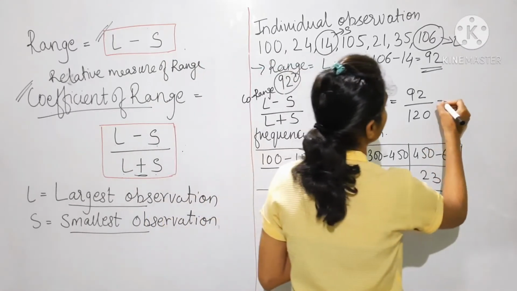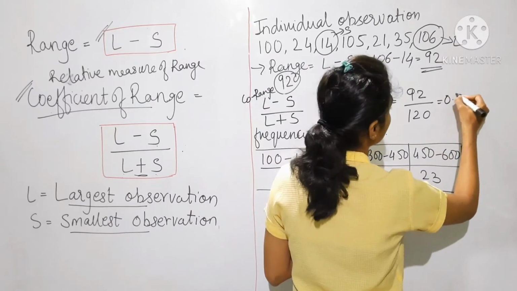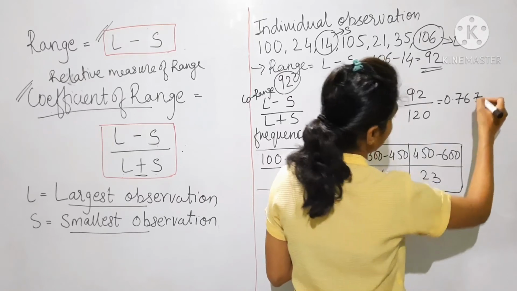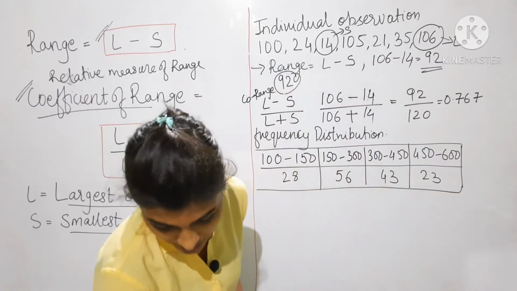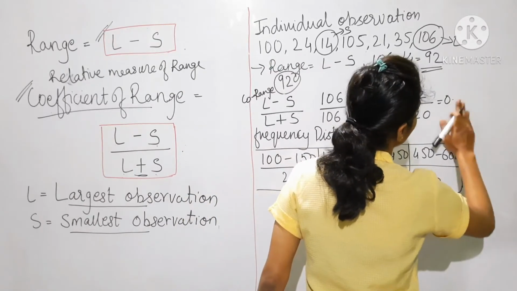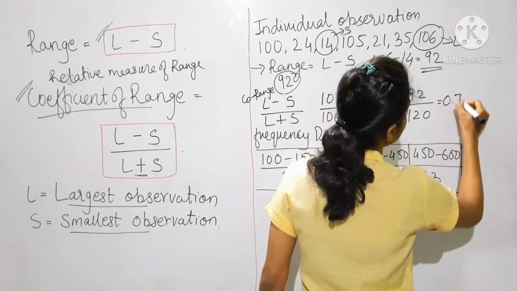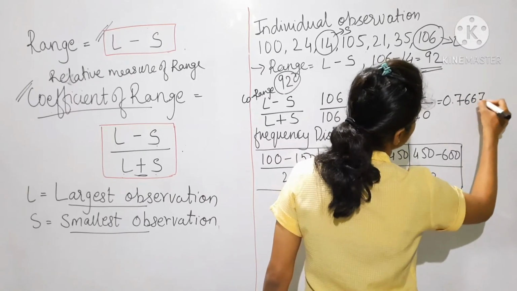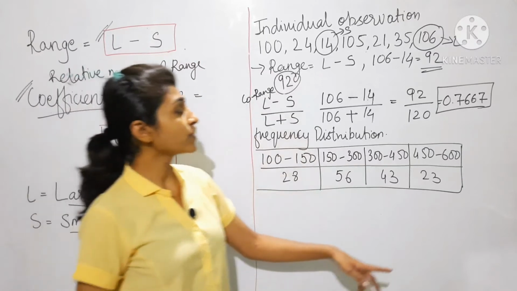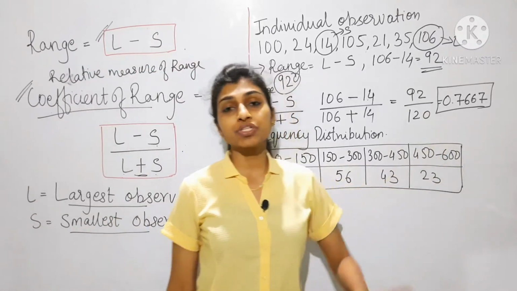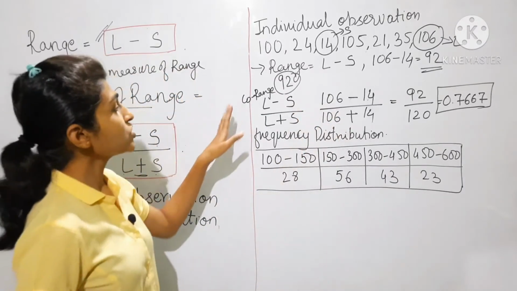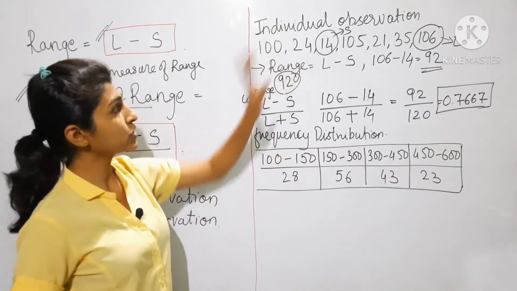You get 0.767. So this is the coefficient of range. Now coefficient of range will always come in decimals, 0 point and so on. In this way you can find range and coefficient of range for individual observations.